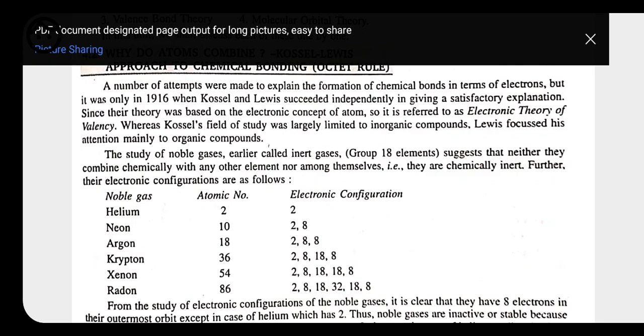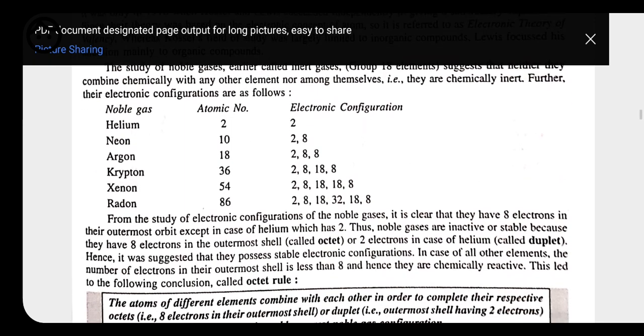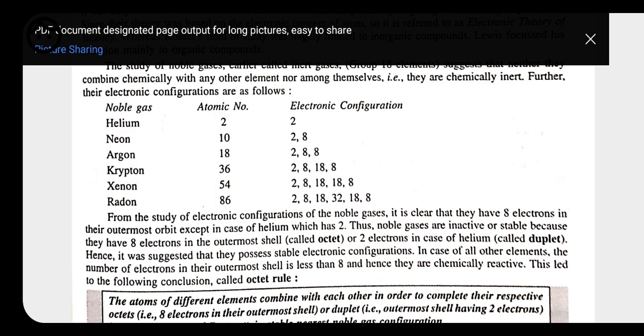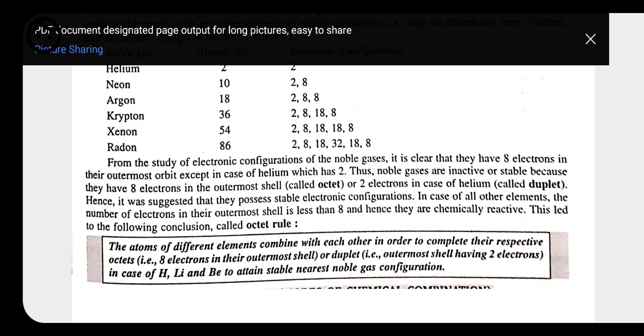So it is explained that for the completion of their octet, atoms of any element combine in different ways. First, we can define it as the atoms of different elements combining with each other in order to complete their octet. Only hydrogen and helium complete their duplet, because they are present in the first period, where only two electrons are possible.